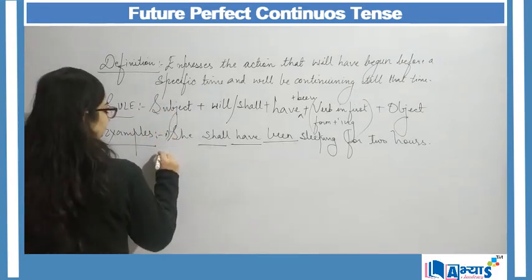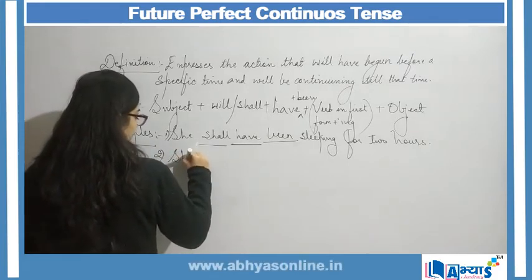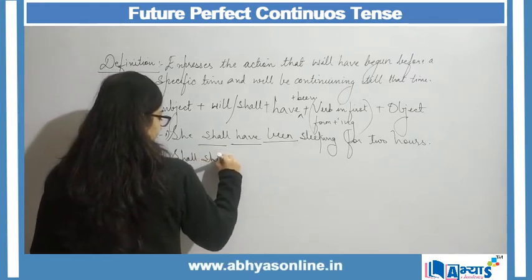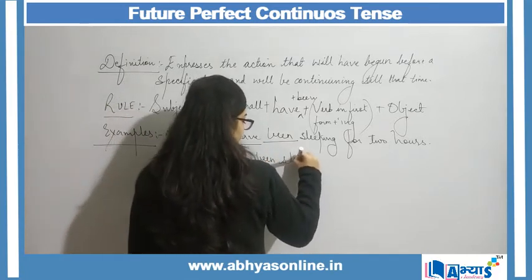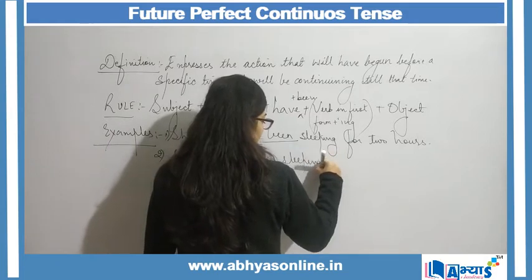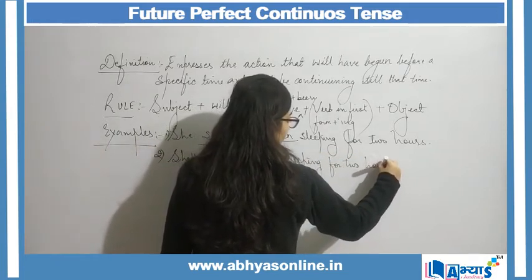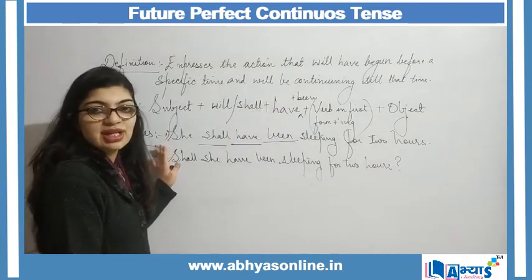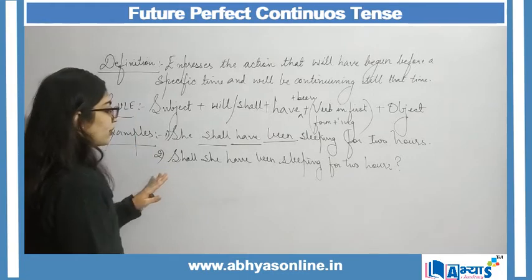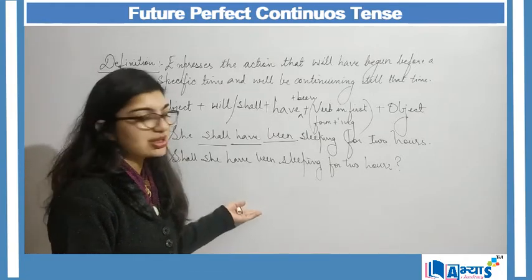Now another example can be: shall she have been sleeping for 2 hours? Now this is my simple sentence, affirmative sentence. Now shall she have been sleeping for 2 hours? This is my interrogative sentence.